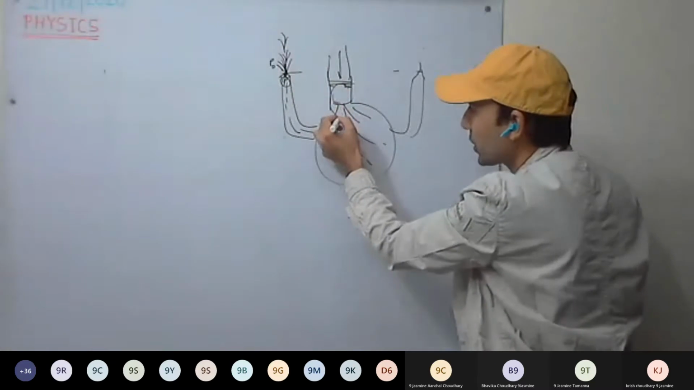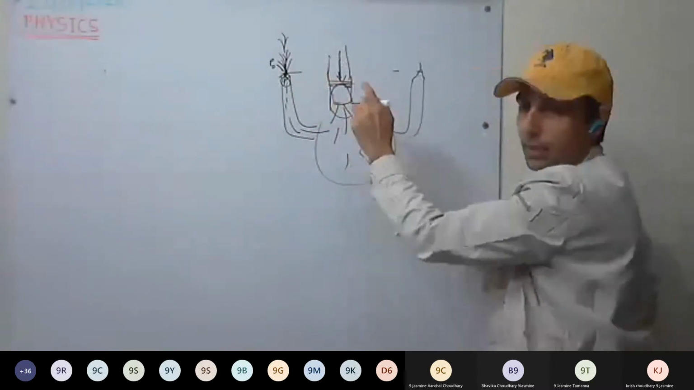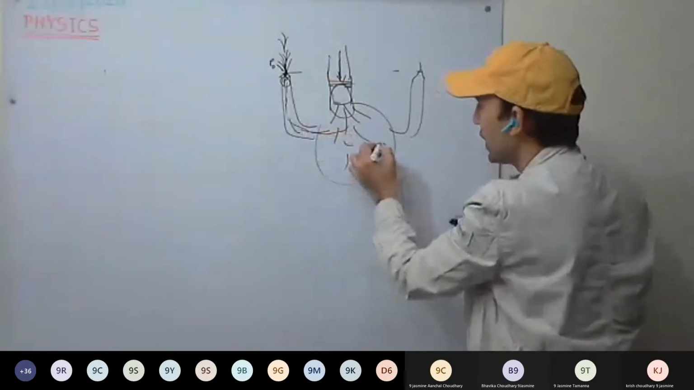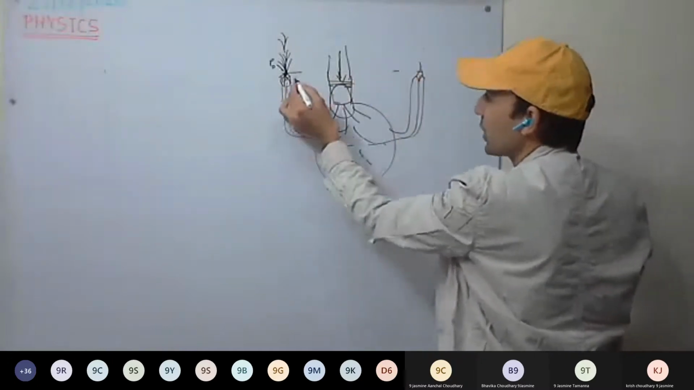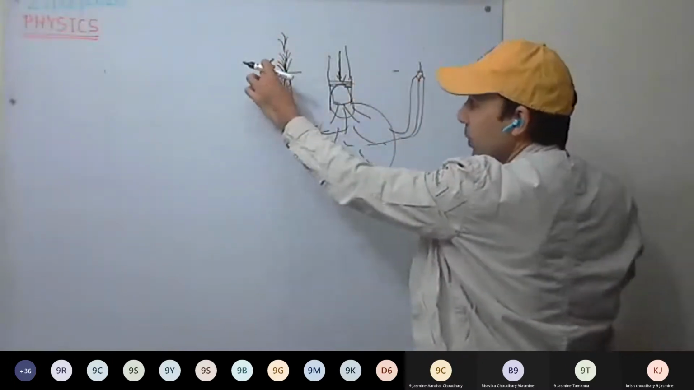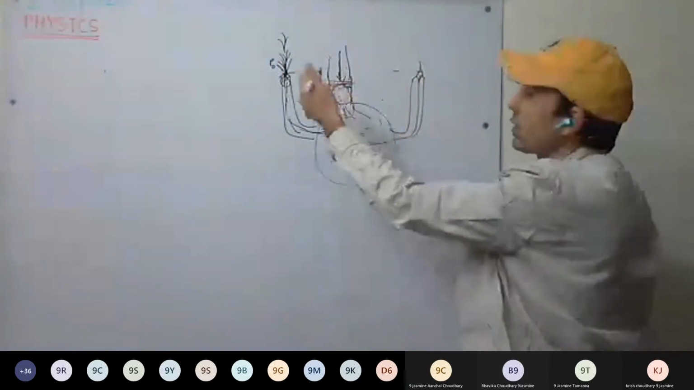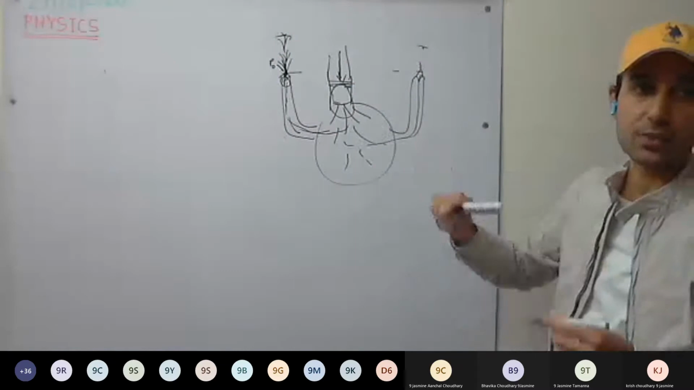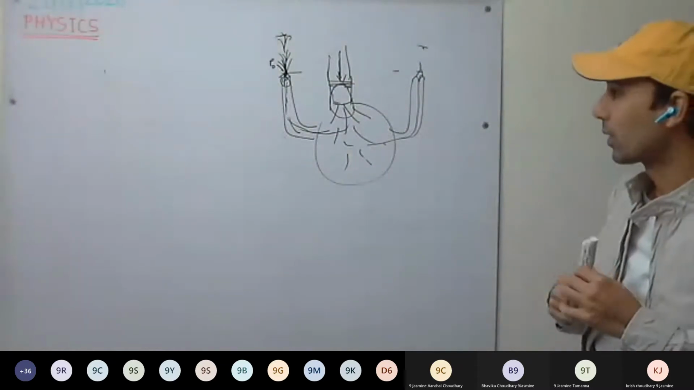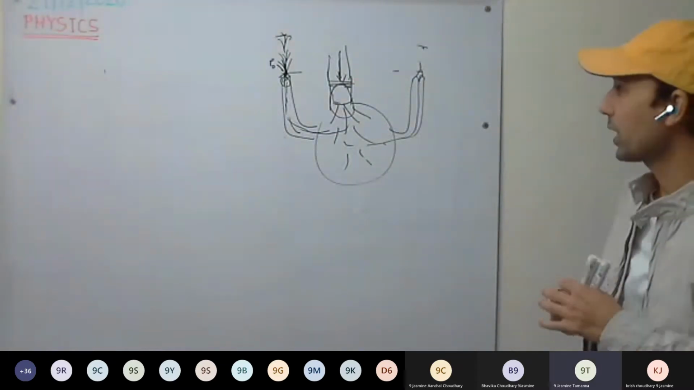Why? Because the pressure we applied here on the piston got distributed equally throughout the liquid. Here as well and here as well, both are having the same pressure. Therefore, the difference between the atmospheric pressure and this pressure is the same. That's why the height of the water is the same in both the tubes. Understood this time? Yes, sir. Thank you.